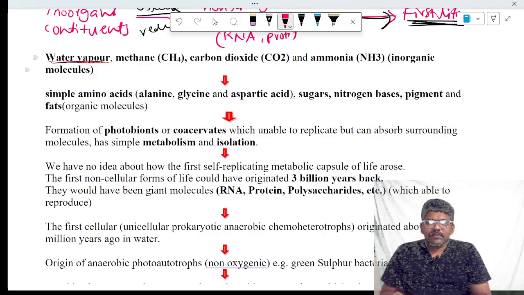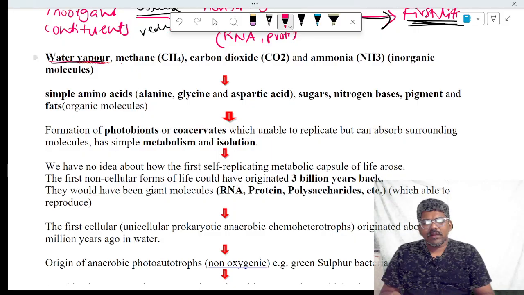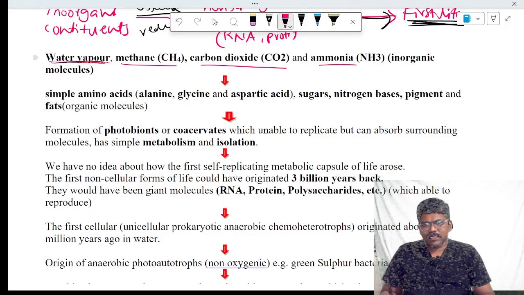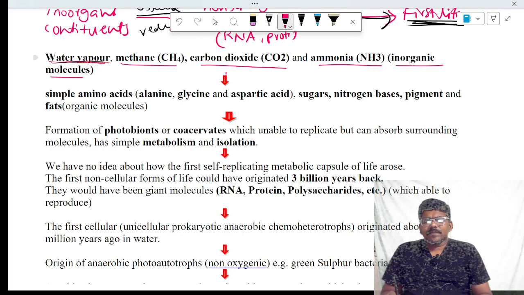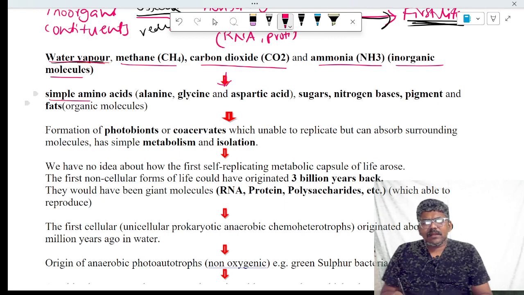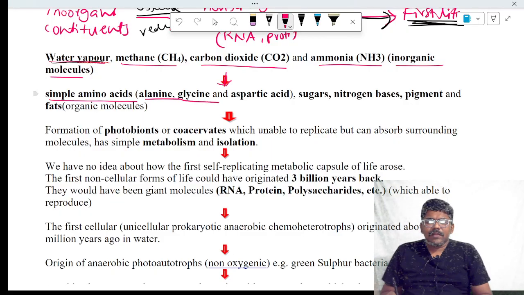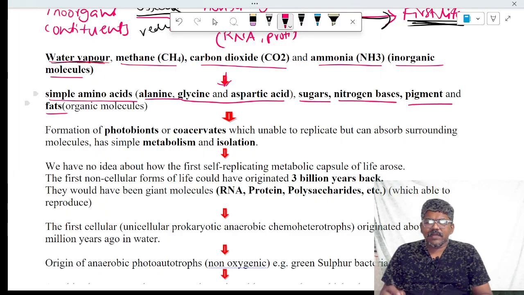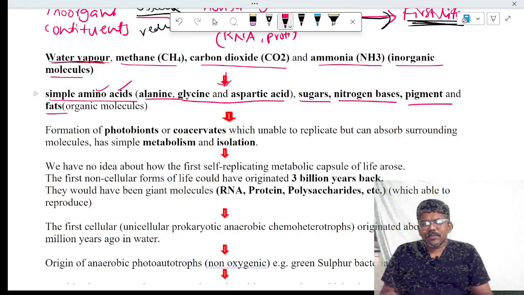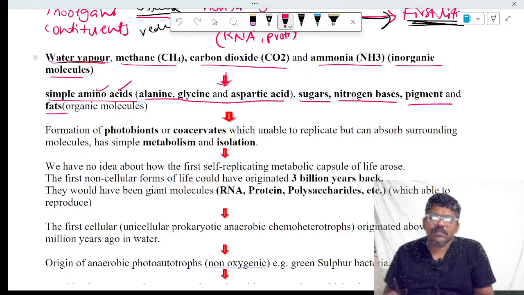At the start, the molten mass of earth released substances such as water vapor, methane, carbon dioxide, ammonia, etc. These are mostly inorganic molecules. Later, by chemical interactions, these inorganic molecules were converted into simple organic molecules like amino acids such as alanine, glycine, aspartic acid, along with the formation of sugars, nitrogenous bases, pigments, fats, etc. Amino acids are the building blocks, or monomers, of proteins.